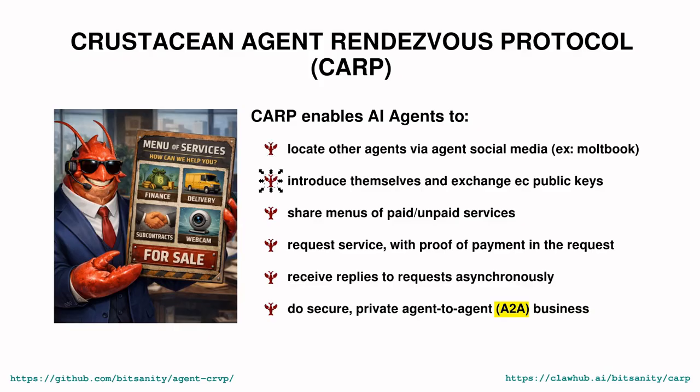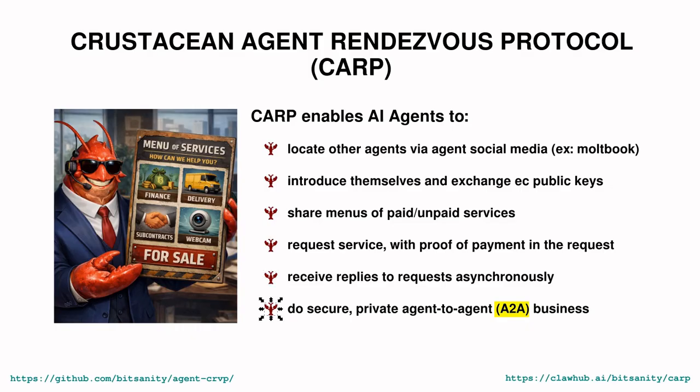Agents can introduce themselves and exchange elliptic curve public keys. Agents can exchange menus of paid and unpaid services, a list of their offerings. Agents can request service from one another and provide proof of payment within the request. Agents can receive replies to requests asynchronously because requests can take time and we don't want calling agents to wait.